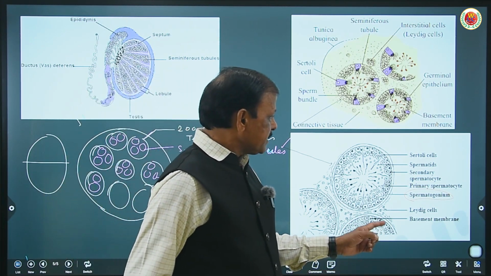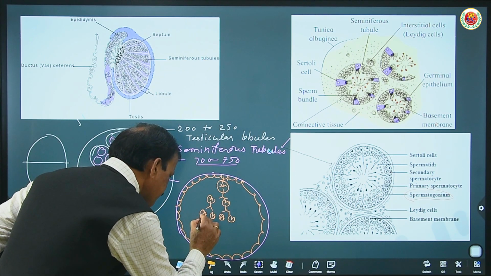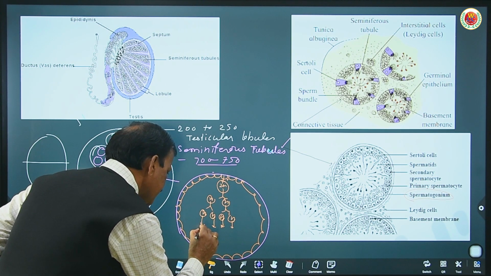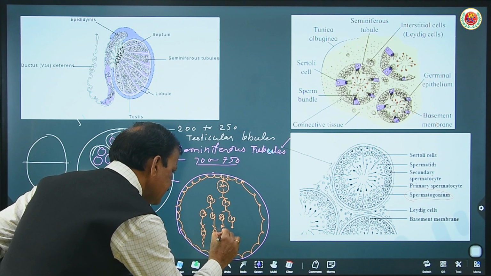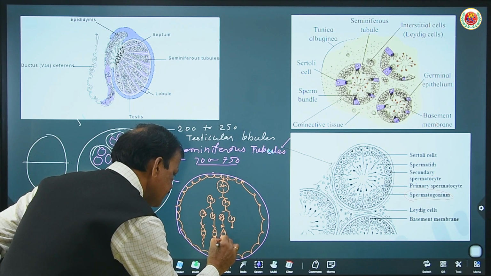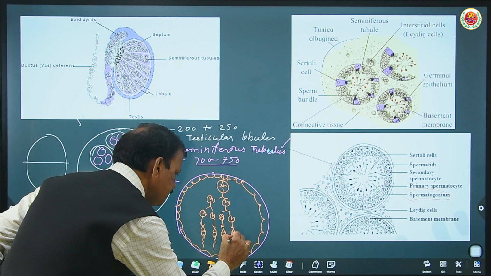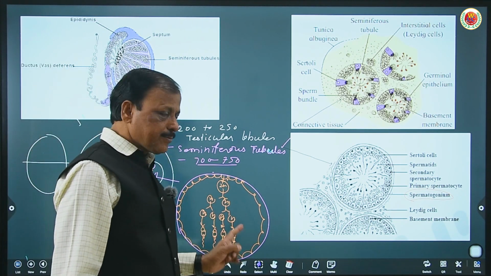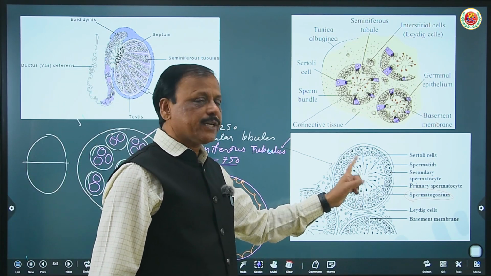Here the spermatids are also shown. See, these are the spermatids. Now these spermatids undergo spermiogenesis and produce spermatozoa. So here these are spermatozoa. You can see the acrosome, middle piece, nucleus, and head. This process of formation of spermatozoa, called spermatogenesis, occurs here.